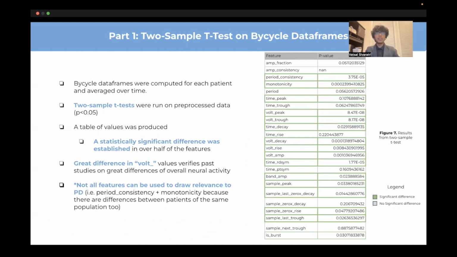A table of 24 features, including voltage, amplitude, period, and symmetry was generated. These features were averaged among their respective populations, and 24 t-tests were conducted, one for each feature. As seen in the table, there is a statistically significant difference in nearly half of the features computed.